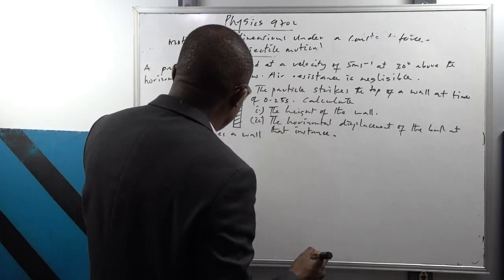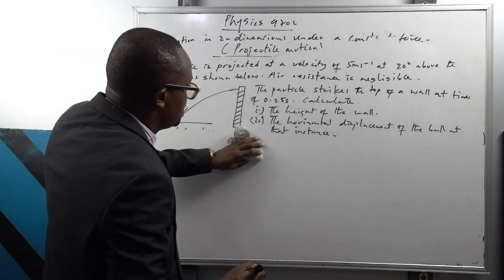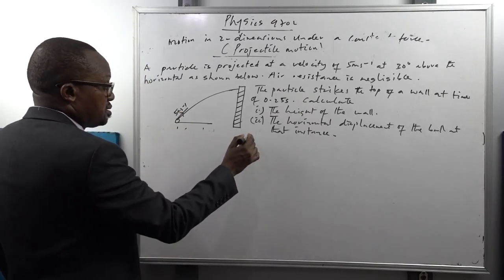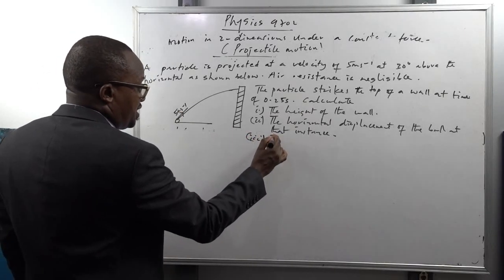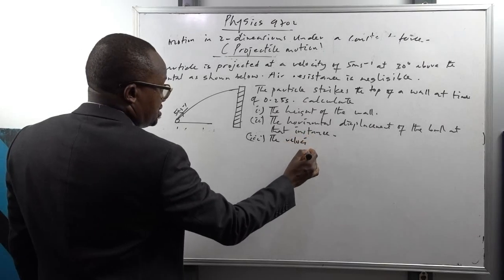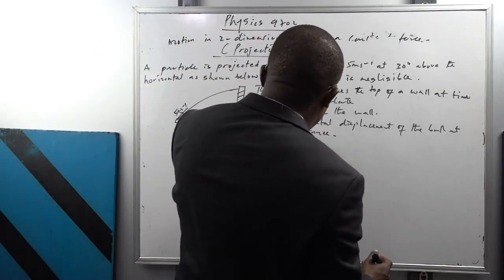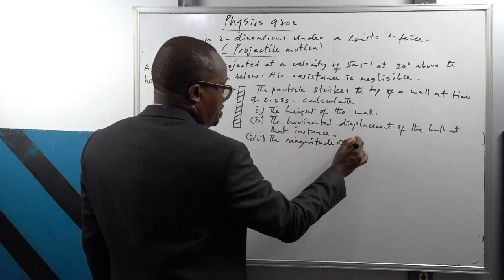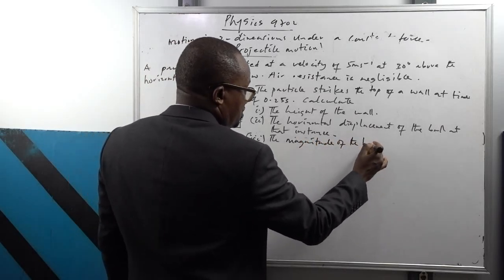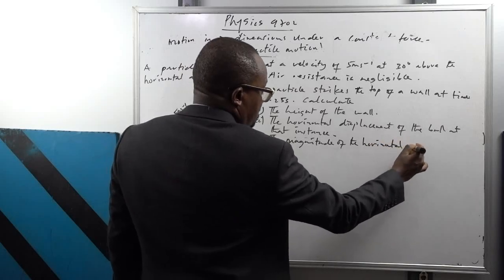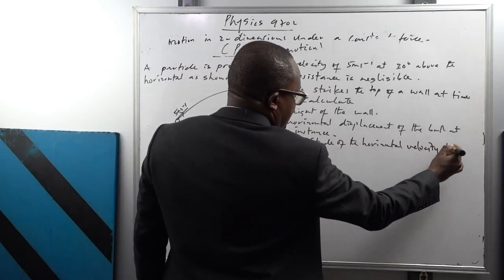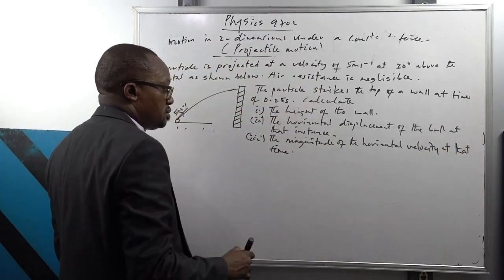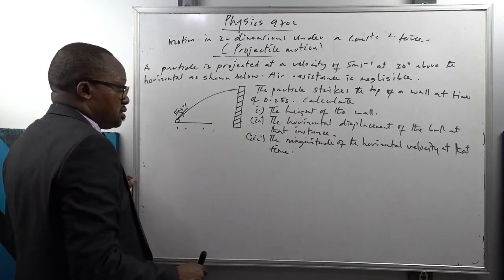Then the next one, the velocity of the particle at that instance, the magnitude of the resultant velocity at that time. Then also